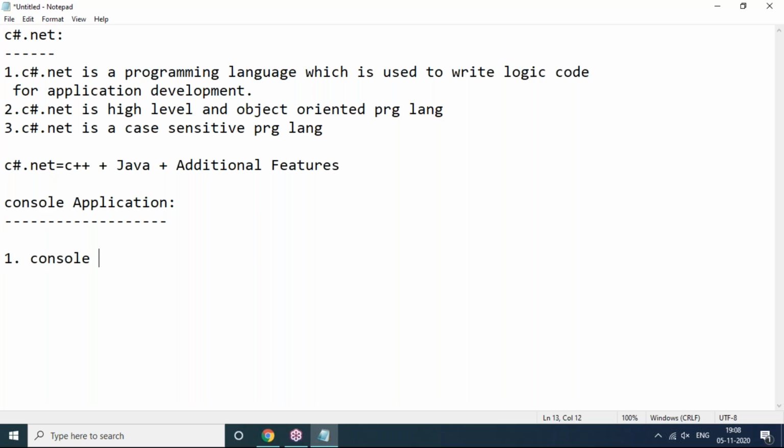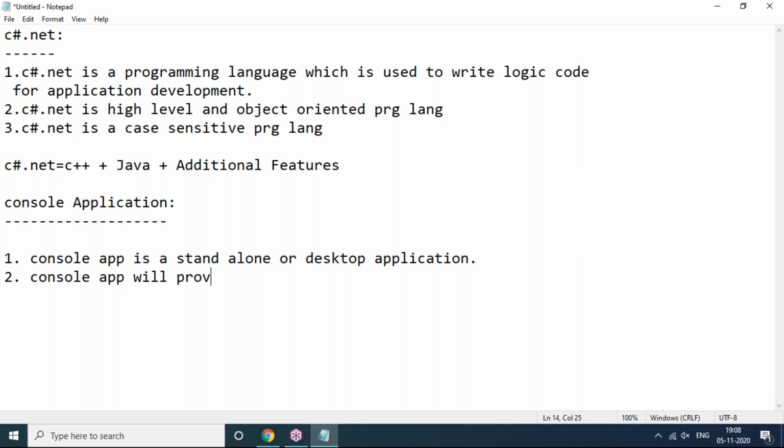As I told you, console application is a standalone or desktop application, we can say that. Next, console application will provide CUI facilities. Why CUI facilities?